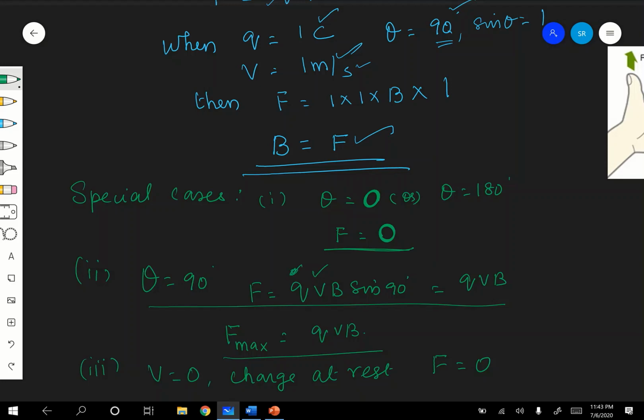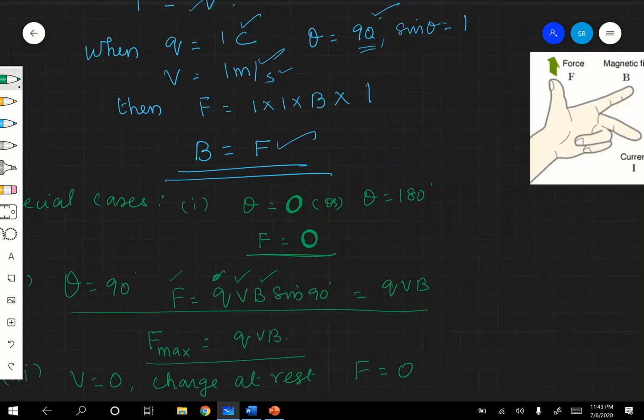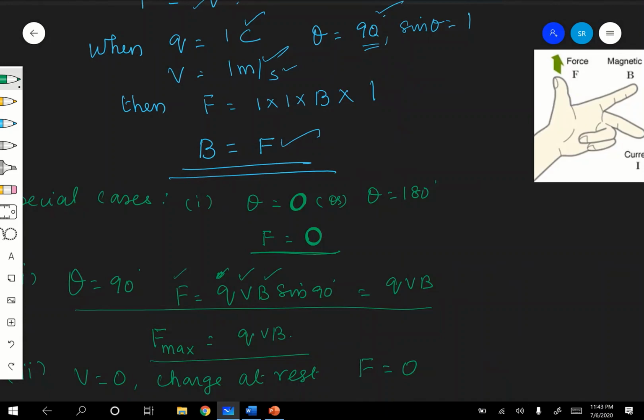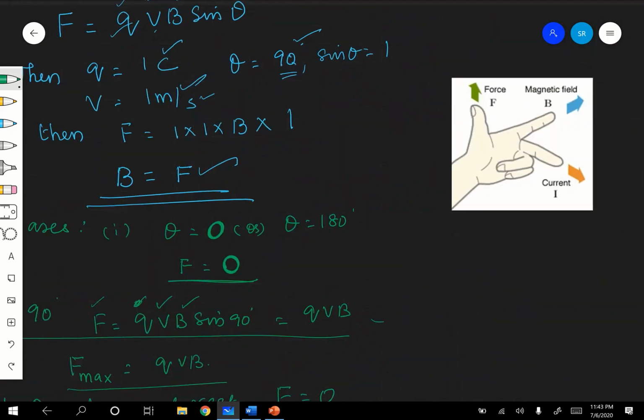Q is a scalar. When V and B are perpendicular, then F will be maximum. That is the magnitude.